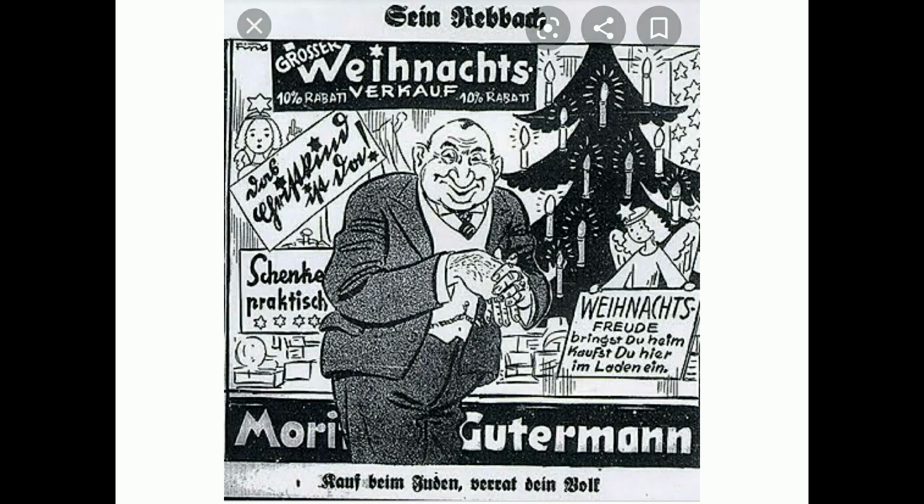And here you can see one caricature. This important cartoon picture is saying, buy from the Jews and betray your people. This happened in 1929. It is a German cartoon with the caption that says buy from the Jews and betray your people. It says buy all the things from the Jews.